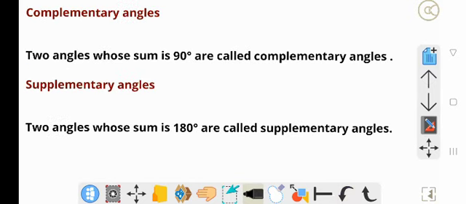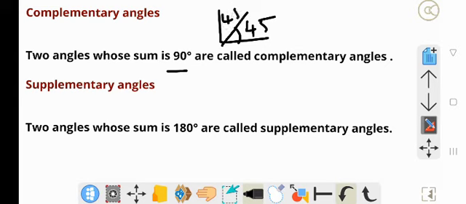Okay. Next again, see complementary angles. What are complementary angles? Two angles whose sum is 90 degrees are called complementary angles. See here, one angle is a right angle. Here 45, here 45.